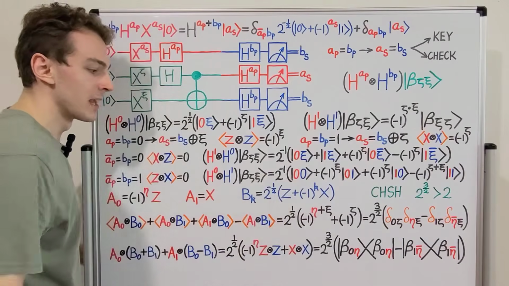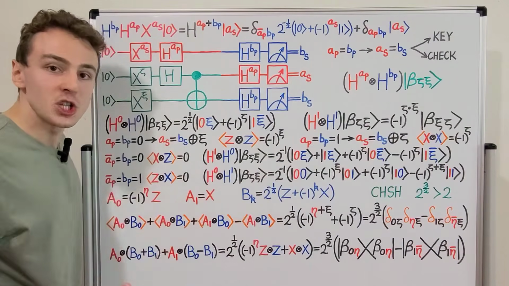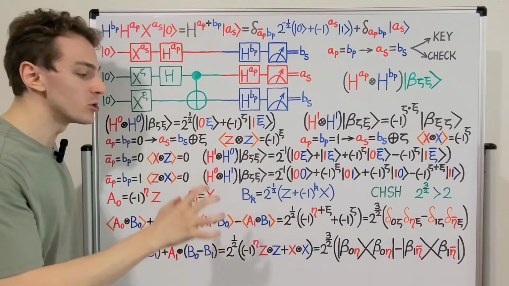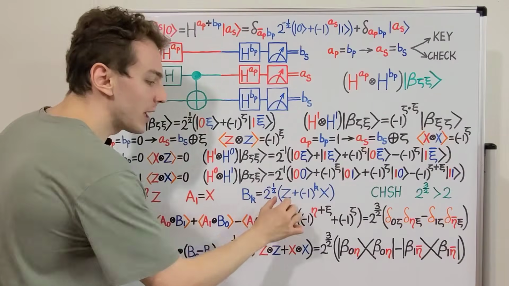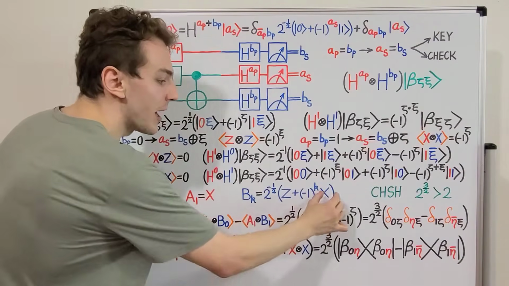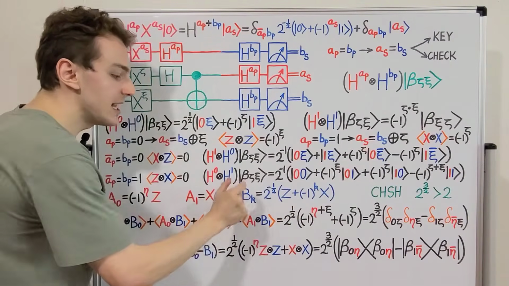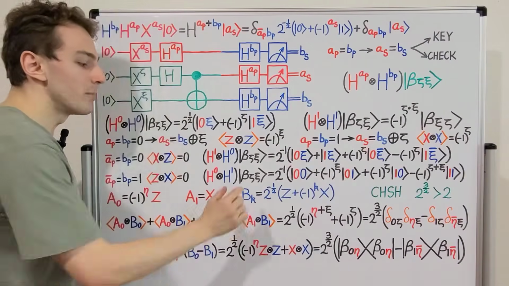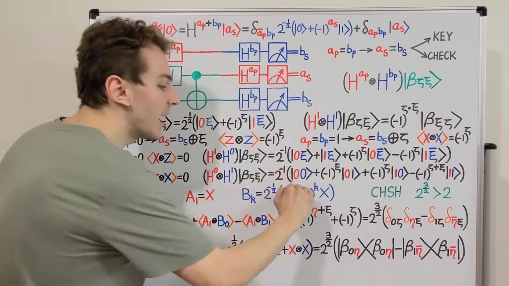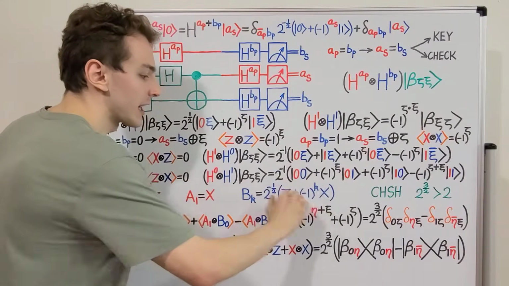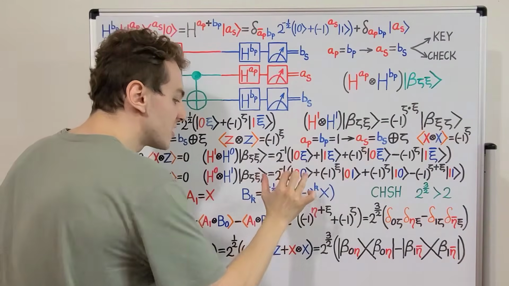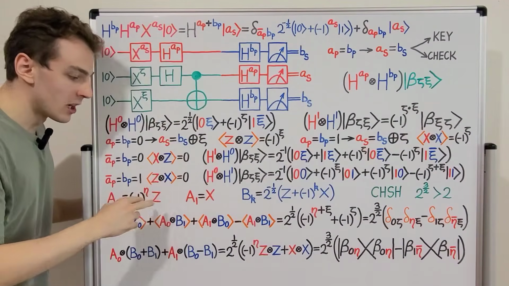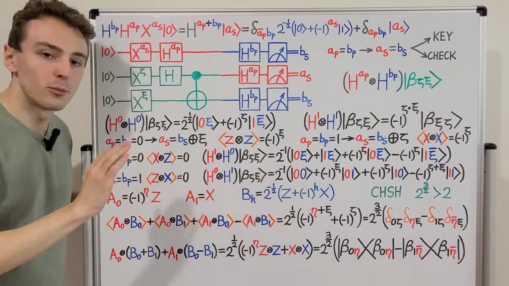in this definition. Observe that there is a normalization coefficient of 2 to the power of minus 1/2, which we can also write as 1 over the square root of 2. And then over here we have the sum of Pauli Z and Pauli X. So for B0, we have Pauli Z plus Pauli X, and for B1, we have Pauli Z minus Pauli X in the brackets over here. So we have just defined 4 observables. 2 of those observables are for Alice, and the other 2 are for Bob.